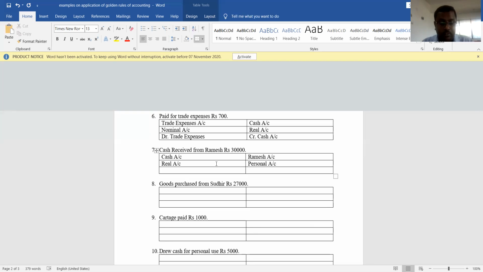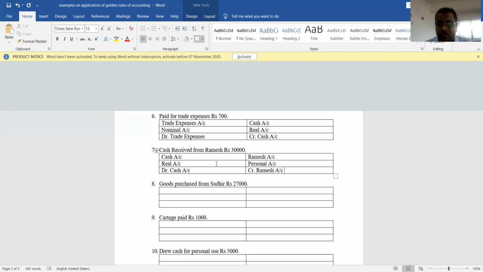Now, we should check whether the cash account should be debited or credited. It should be debited. Why? Because here cash is coming into the business. What is the rule of real account? Debit what comes in. So cash account should be debited and another account should be credited. Which account should be credited? Ramesh account should be credited because Ramesh is a personal account. Since the debit rule is applicable to cash account, credit rule should be applicable to Ramesh account.